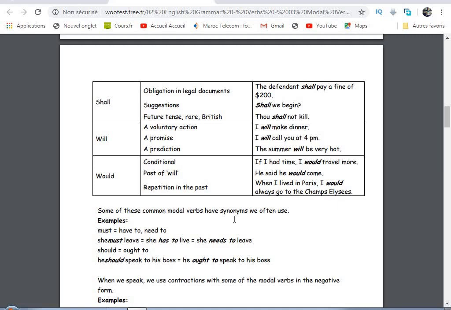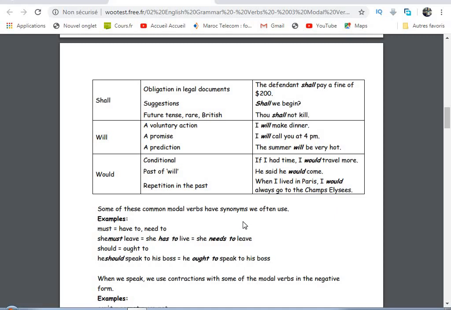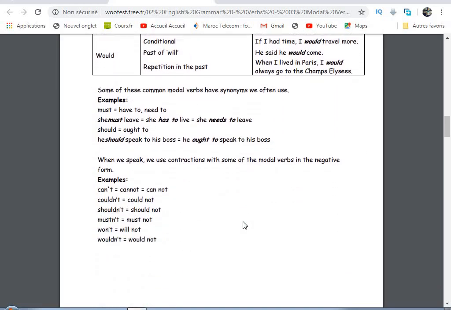So some of these common modal verbs have synonyms. Must could be taken as the synonym of have to or need to. You must do this. You have to do this. You need to do this. They mean the same. Should and ought to. So ought to is more formal. He should speak. He ought to speak.